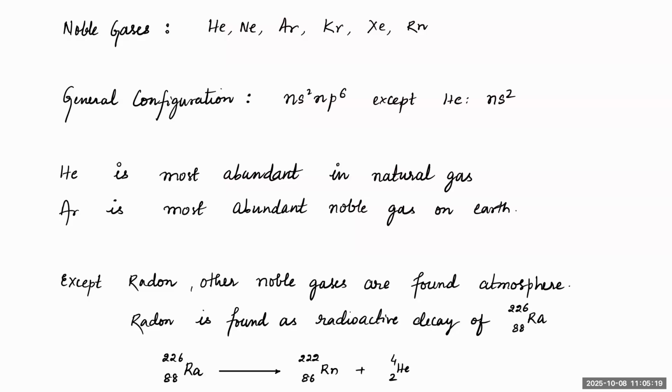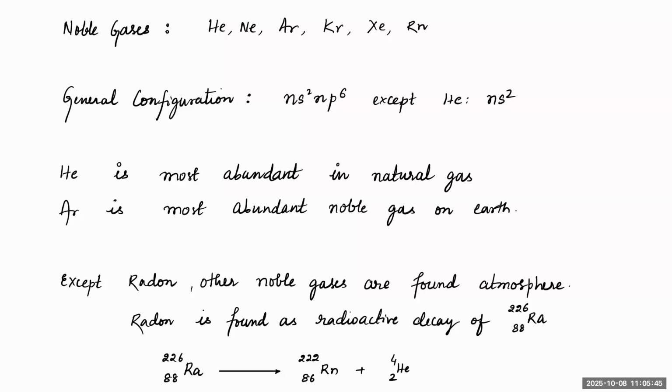Right. Let's talk about group 18 now. When it comes to group 18, these are the noble gases which are present: helium, neon, argon, krypton, xenon, and radon. Of all of these, radon is the radioactive one here. The rest of them are normal gases.